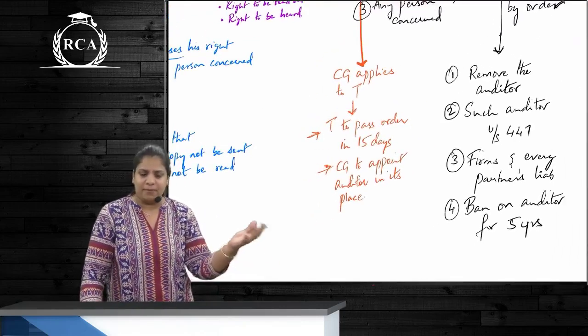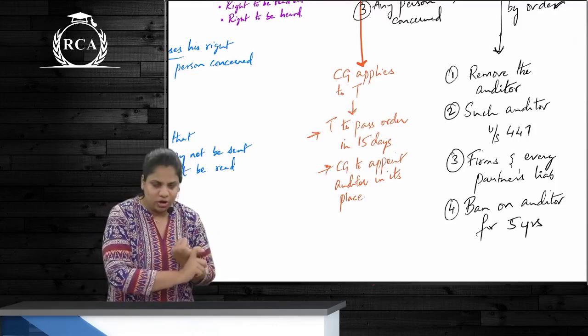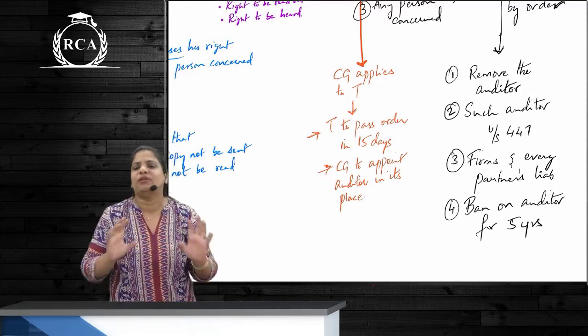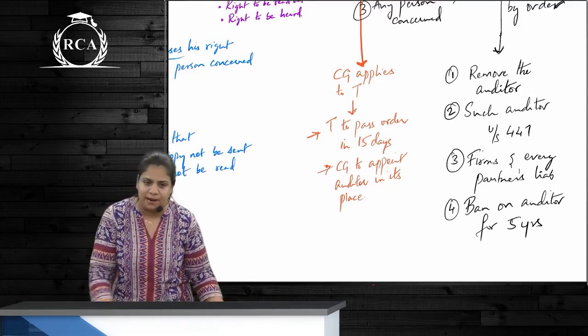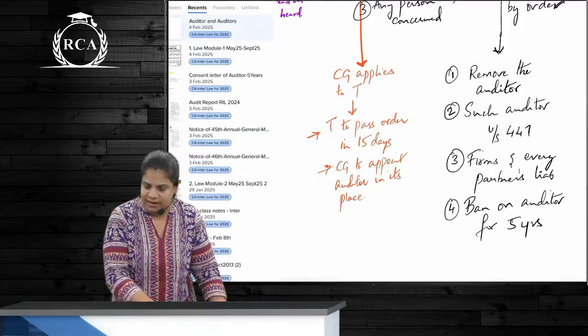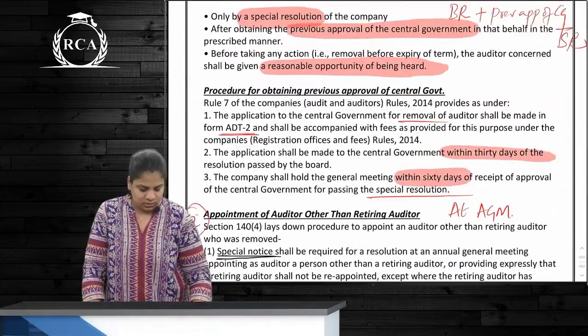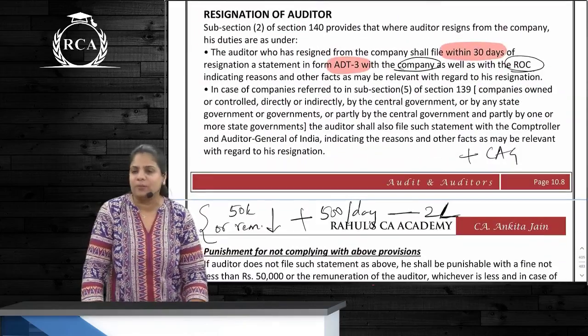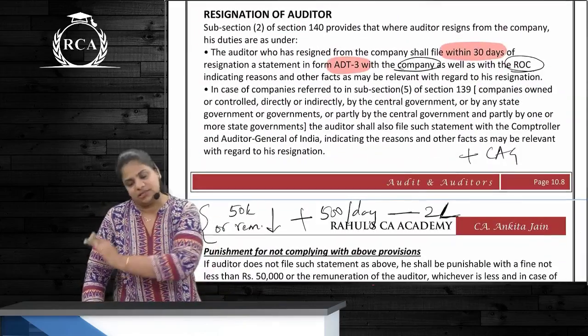So this is applicable only and only if application was made by CG. Actually, who can make application? Either suo motu tribunal or CG or any person. But this is applicable only and only where application was made by CG. Is this clear? This was with respect to 140 with respect to removal. Right? 140 has got 2 parts. One is removal, one is resignation.